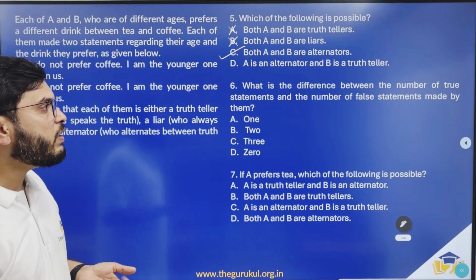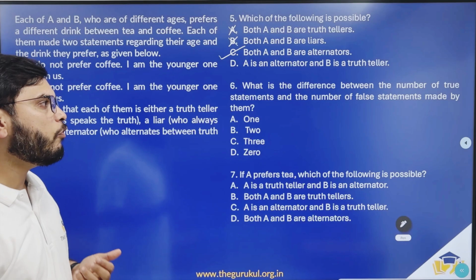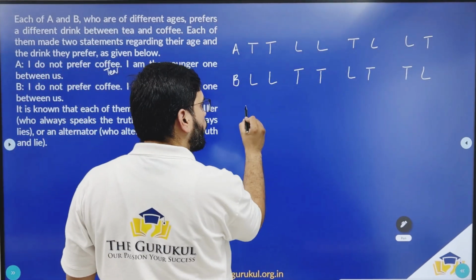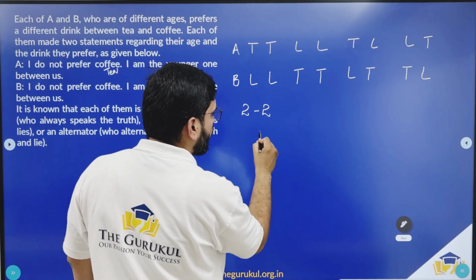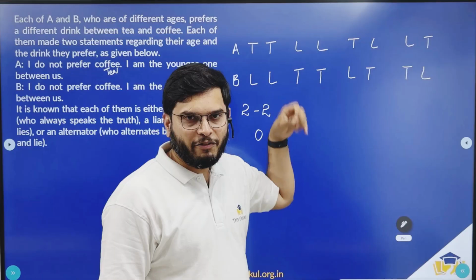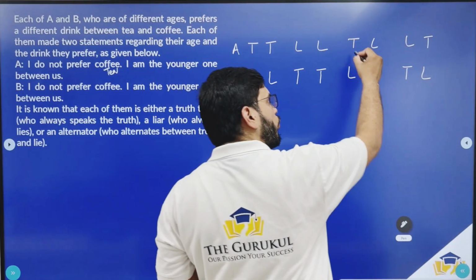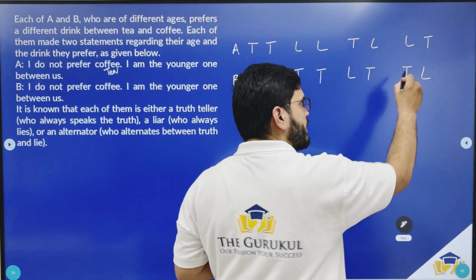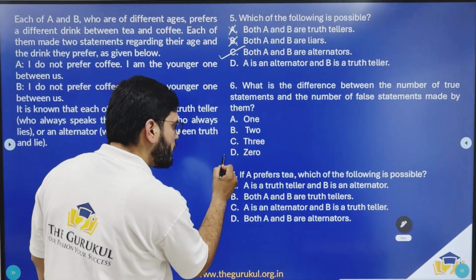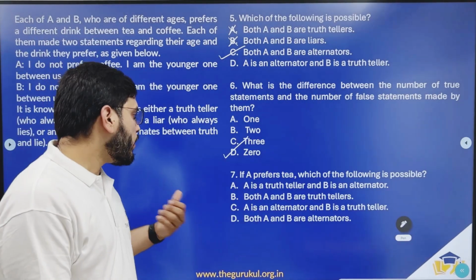Now, what is the difference between the number of true statements and the number of false statements made by them? Now, if I consider this case, you have two truths and two lies. So difference is 0. Same here, two truths, two lies. Difference is 0. Now again, two truths, two lies. Difference is 0. And two truths, two lies. Difference is 0. So the answer for this question should be option D. Now coming to the seventh question.